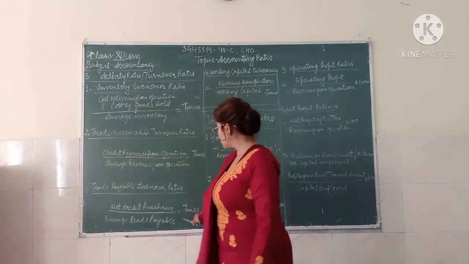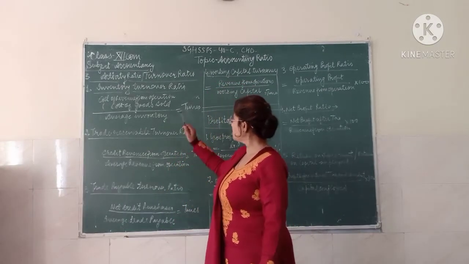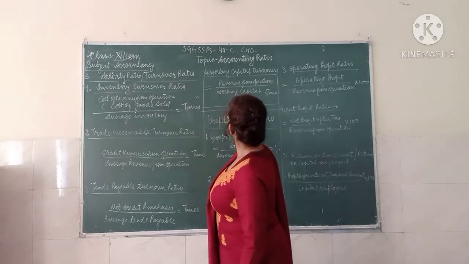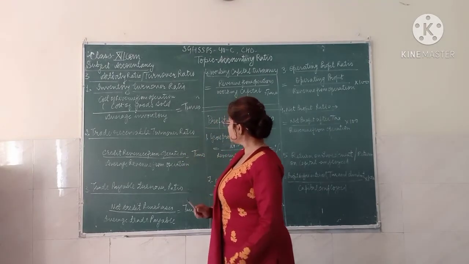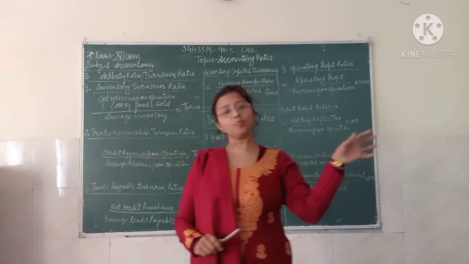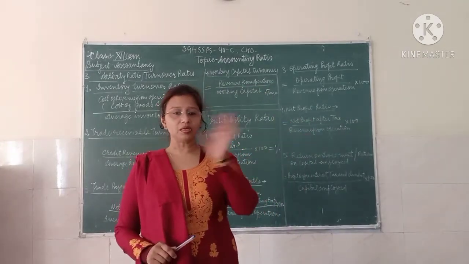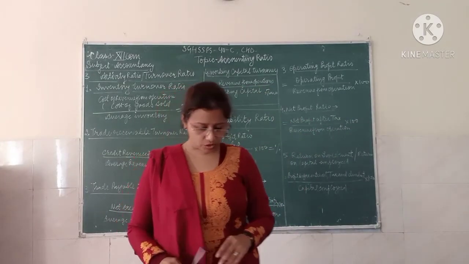For calculating the average trade payable, you are to take the opening and the closing, divided by 2. You will have the average of this.